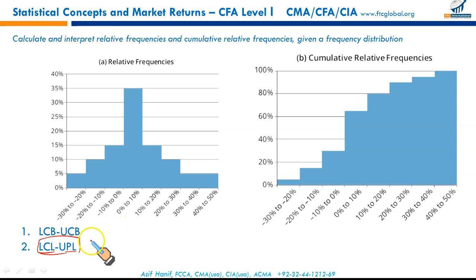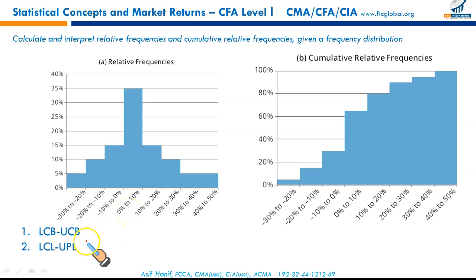When you say low class limit and upper class limit, the upper and lower class limit tend to be disjointed. They are not connected. For example, if the first class starts from 20 and ends at 29, the next starts from 30 to 39. 20 to 29, 30 to 39. These are called the low class limits and upper class limits. In order to join them, we calculate the difference. Whatever the difference comes, that is added to the upper class and deducted from the low class to convert them to low class boundary and upper class boundary.